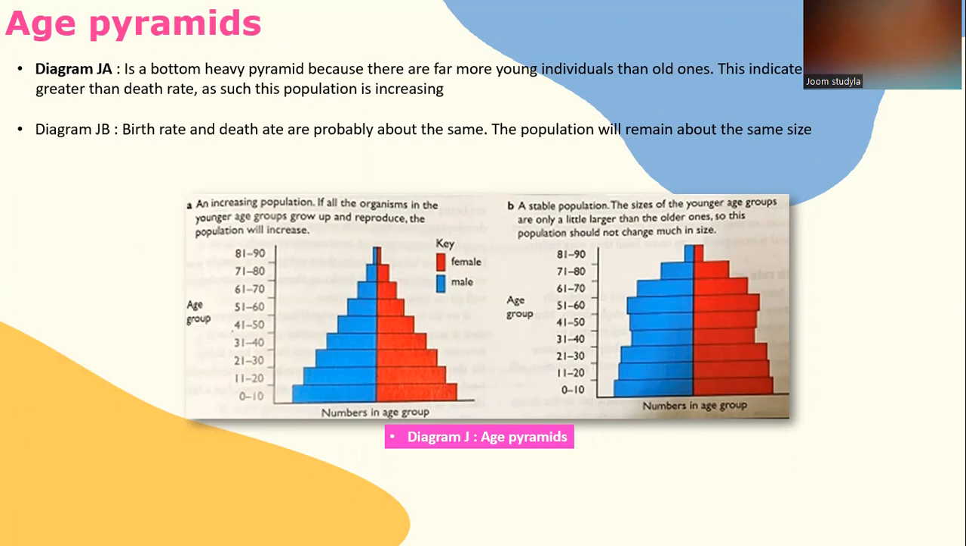Whereas diagram JB is a stable population. The sizes of the younger age groups are only a little larger than the older ones, so this population should not change much in size.